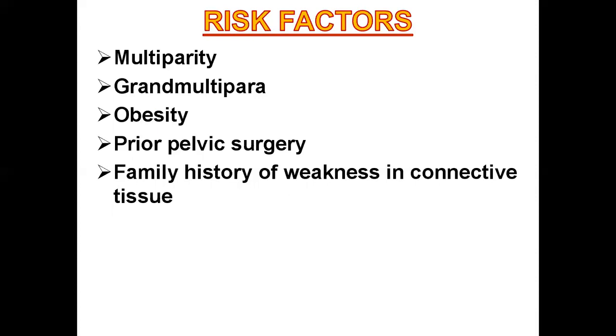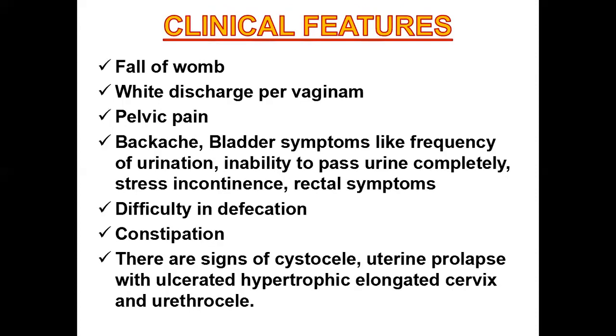Then family history of weakness in connective tissue, obviously it will lead to the falling down. Then clinical features: the fall of womb, that means falling down of the uterus, white discharge per vaginum, pelvic pain, backache, bladder symptoms like frequency of urination, inability to pass urine completely, stress incontinence, rectal symptoms, difficulty in defecation and constipation. And all this will happen because of the compression arising from the falling down uterus on the bladder and the bowel.